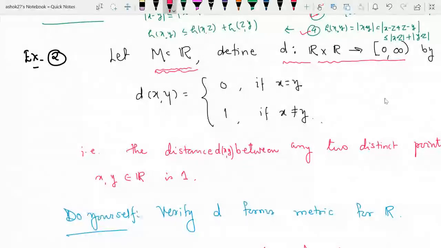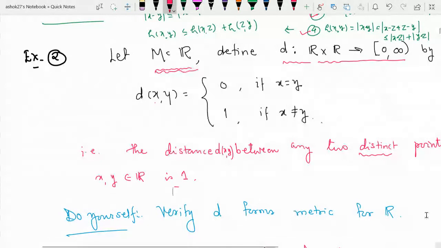When x and y are both the same, then d of xy will be 0, and if x is not equal to y, then d of xy will be 1. So there are only two values for d of xy, either 0 or 1. That is the distance between x and y. For any two points x, y belonging to R, if the two points are distinct, then their distance is always 1.